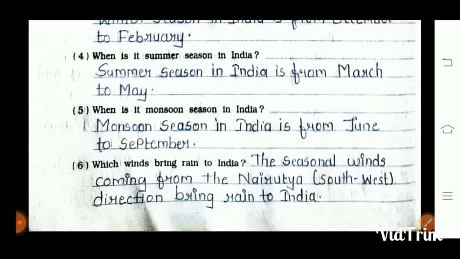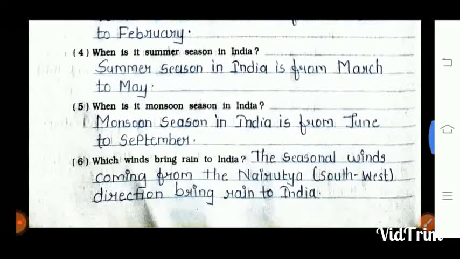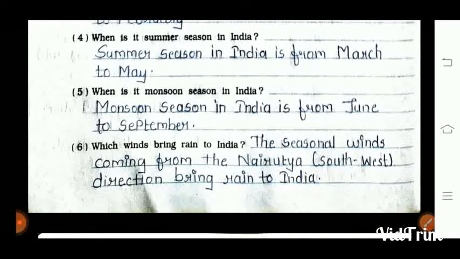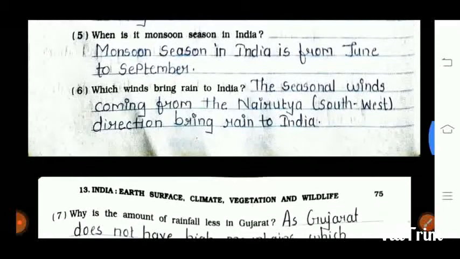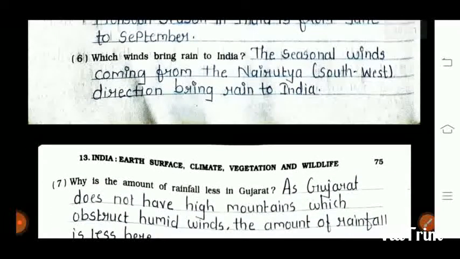Fourth question is when is it summer season in India? Summer season in India is from March to May. Fifth question is when is it monsoon season in India? Monsoon season in India is from June to September. Sixth question is which winds bring rain to India? The seasonal winds coming from the Nairuti southwest direction bring rain to India.